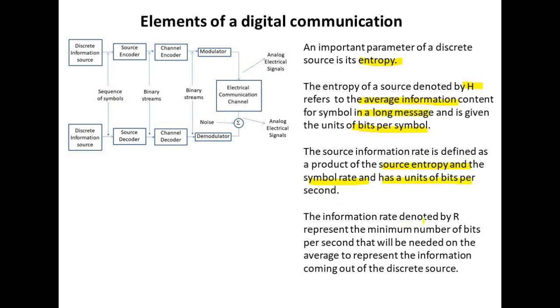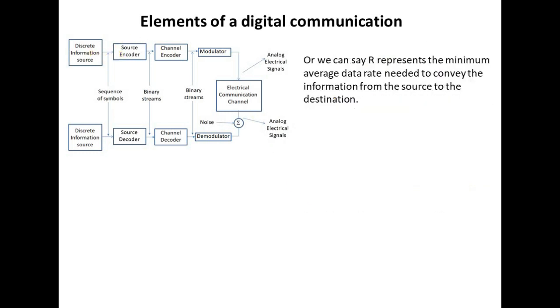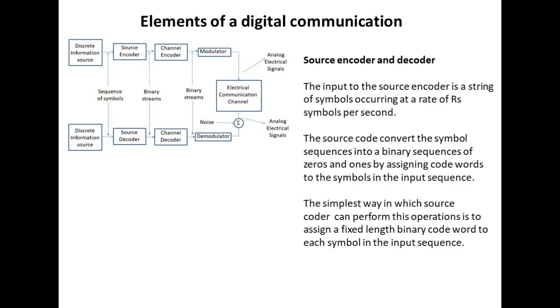The information rate, denoted by capital R, represents the minimum number of bits per second that will be needed on the average to represent the information coming out of the discrete source. Or we can say R represents the minimum average data rate needed to convey the information from source to the destination. Now come to the source encoder and source decoder.